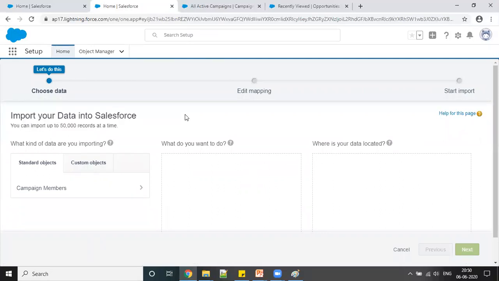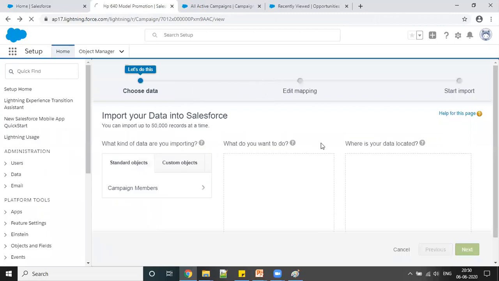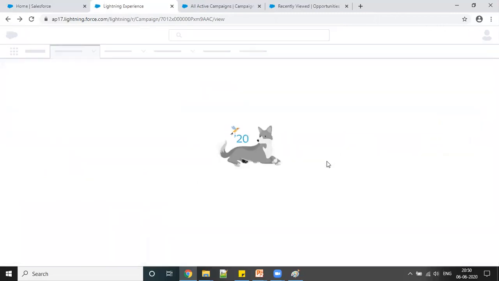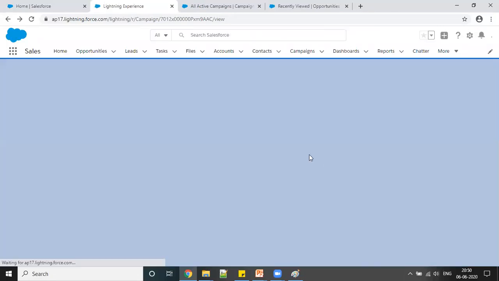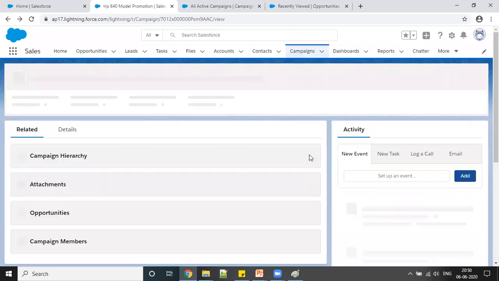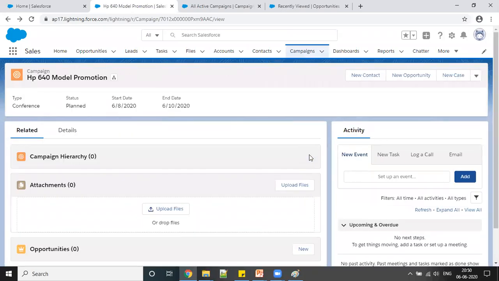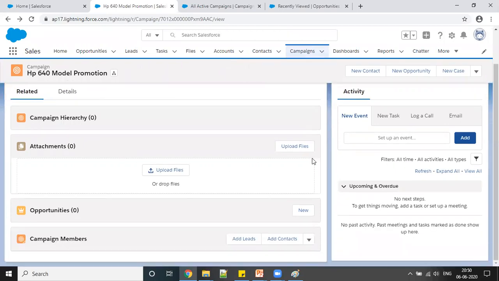Right now we are just adding one or two, but suppose I have 500 or 200 customers, I don't want to add them one by one. I just want to import data directly. We will discuss that at a later stage, in the migration topics, when we will cover how we can upload bulk data into Salesforce. So right now I'm just going to add contacts.